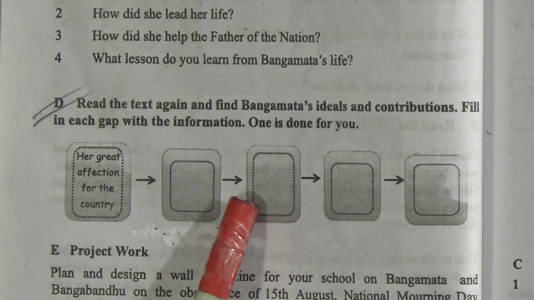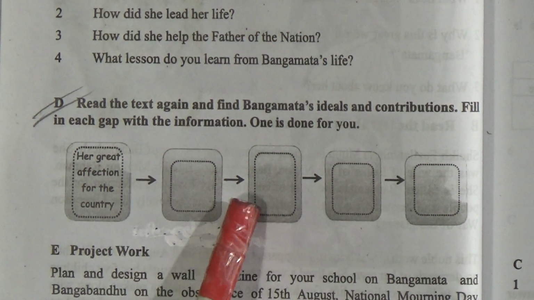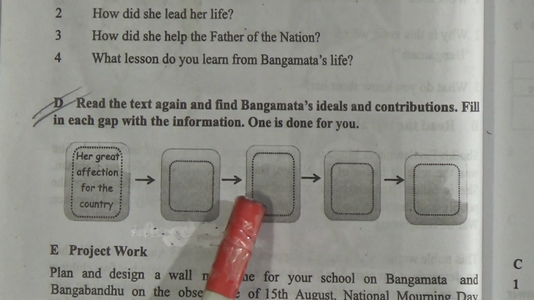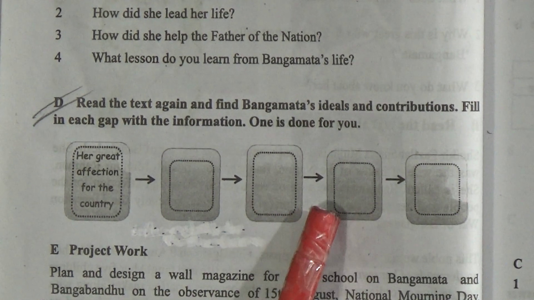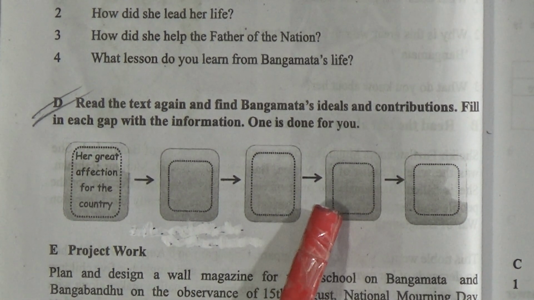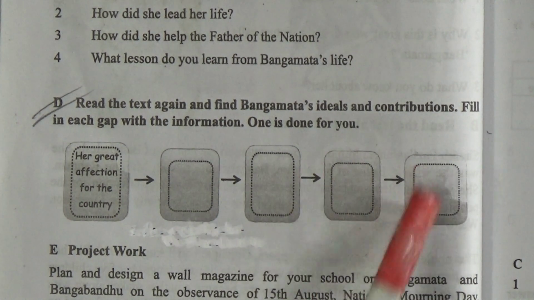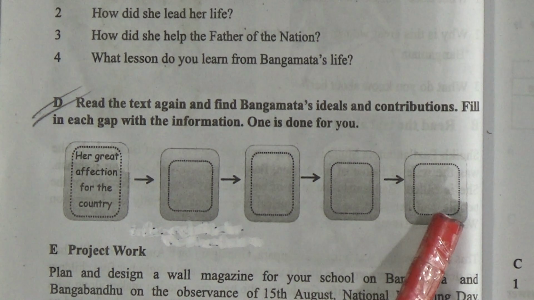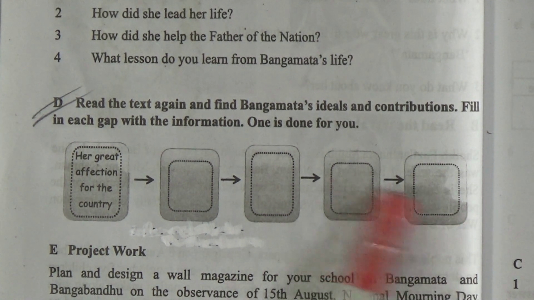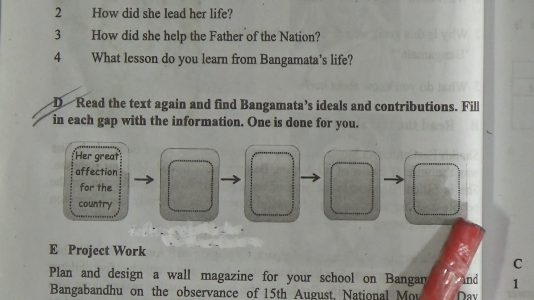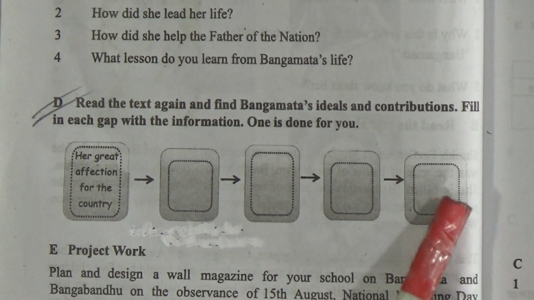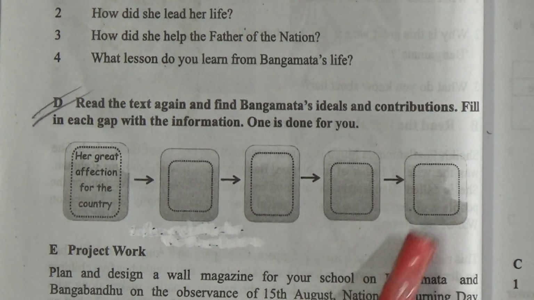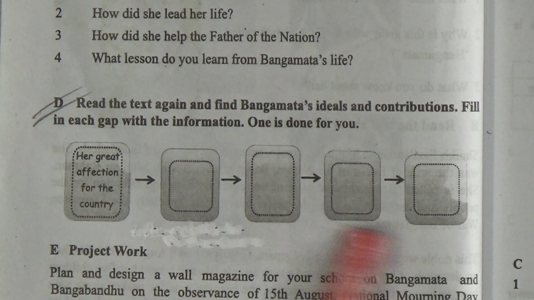Then you can write here living very simple life in this gap. Then here you can write never thinking of her own interest. Okay, then you can write here working for building a prosperous Sonar Bangla. You can write this in this gap. Okay, like this way you have to fill these gaps.